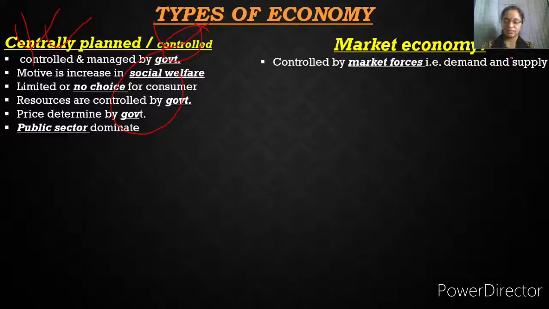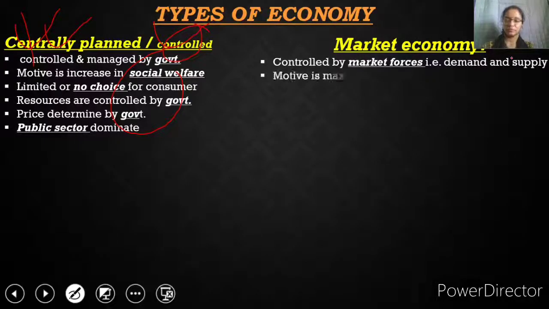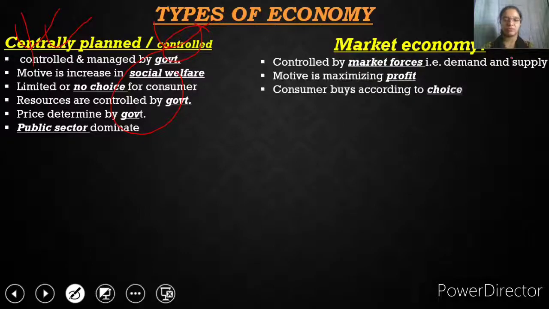The next is the motive, which is maximizing the profit. The main motive behind this is maximizing the profit. Those industries or the units, those who are producing and managing the resources, the main motive there is profit maximization. They are working for their profit rather than for the public welfare and the basic necessities of the people. The consumer can have choice because n number of producers are there, n number of industrials are there.